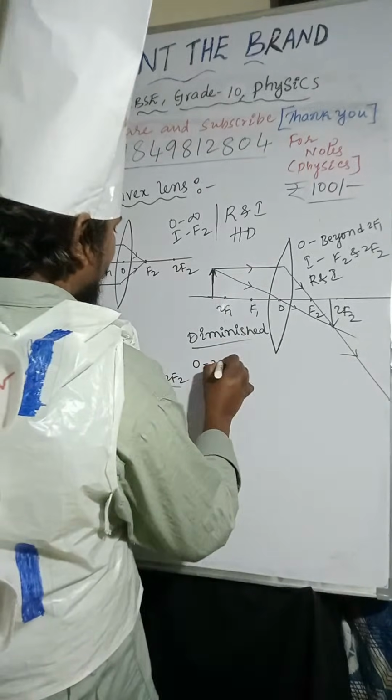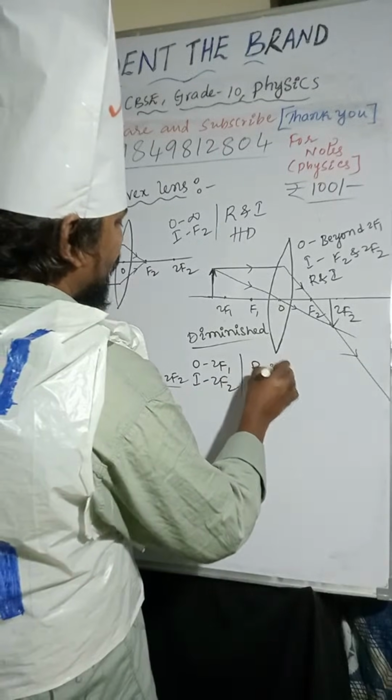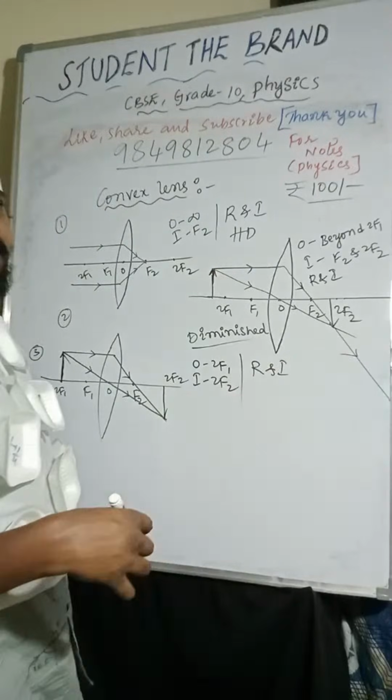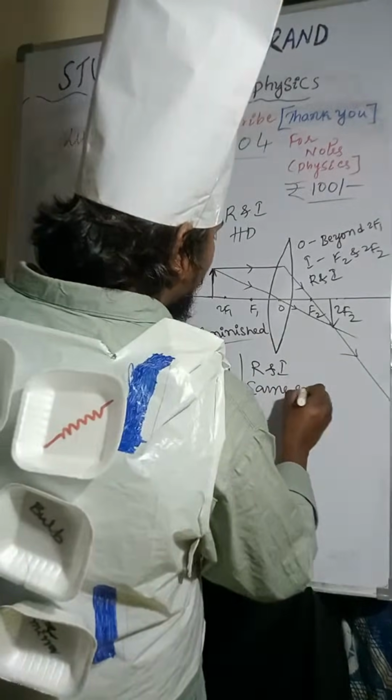Object is placed at 2F1, image is formed at 2F2. Nature of the image is real and inverted, and size of the image is same size.